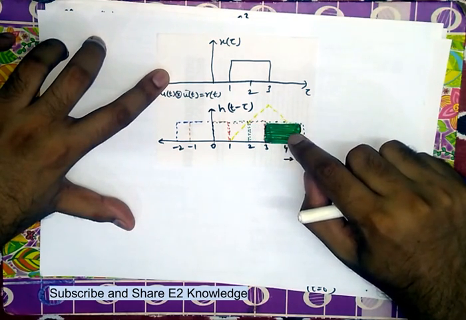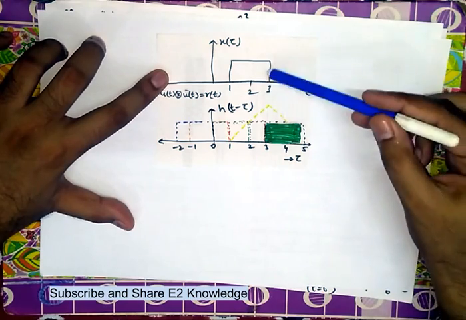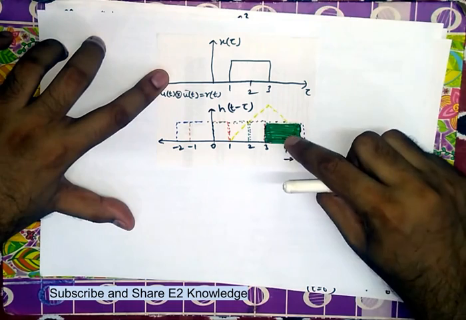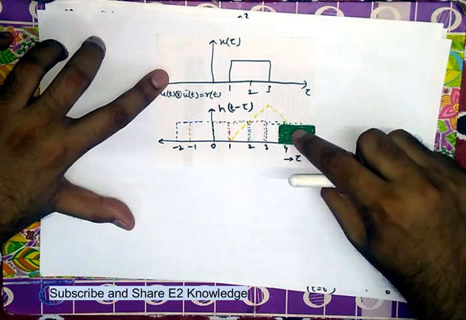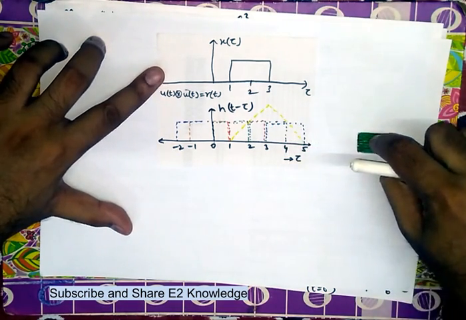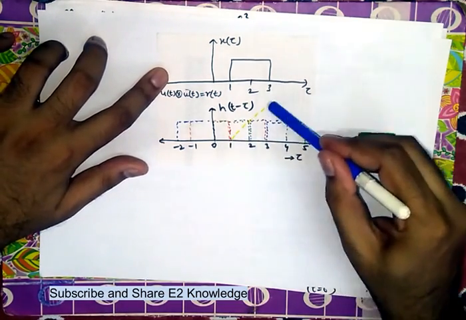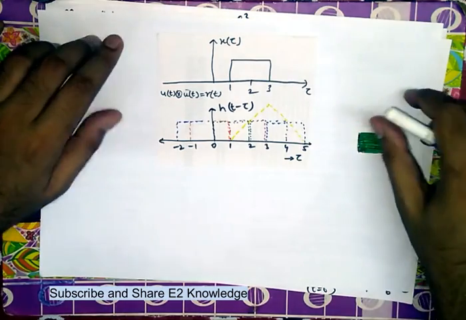Finally we will reach here, there is no common area, so we will have the value 0 here, that is the fifth point. And further from here there is no overlapping area, so this is the final function, which is the convolution of both the functions.